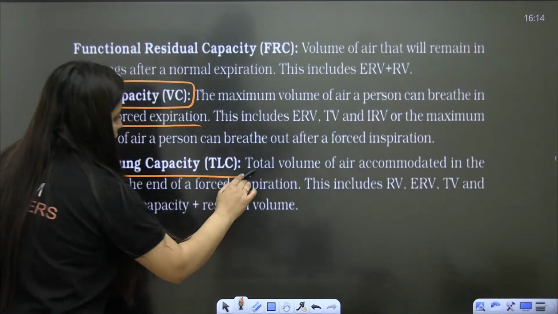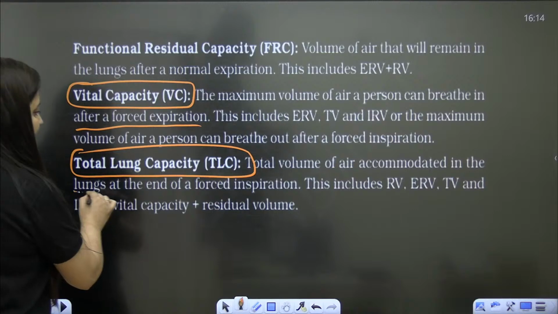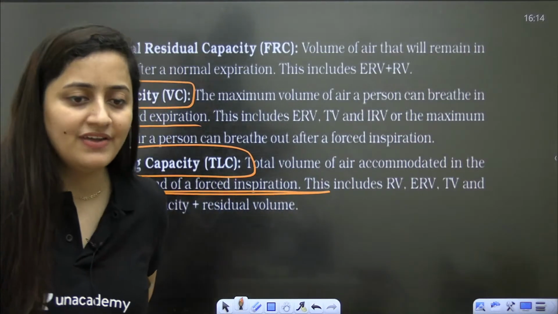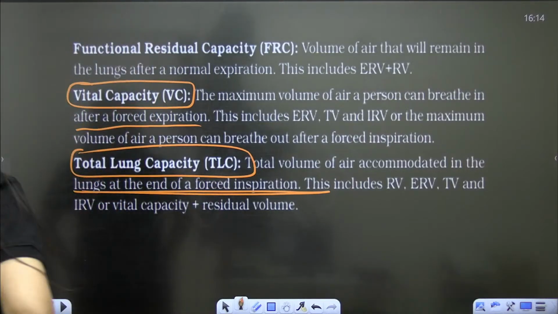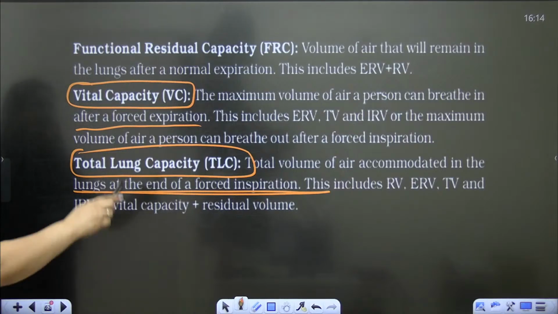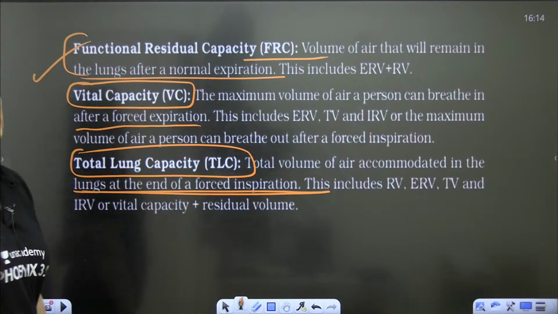So when it is the total lung capacity, it is the total volume of air accommodated in the lungs at the end of a forced inspiration. And what is the functional residual capacity? The volume of air that will remain in the lungs after normal expiration.